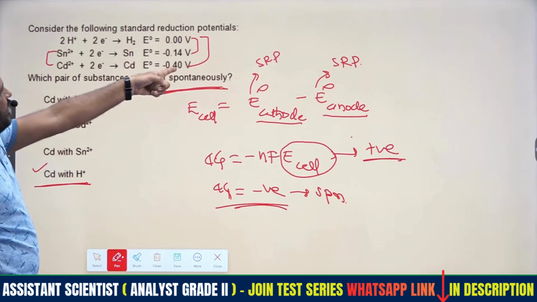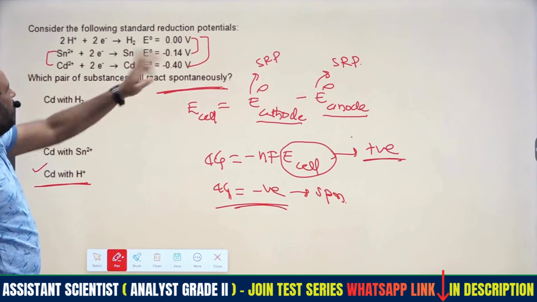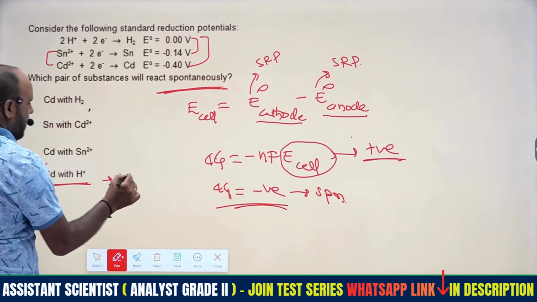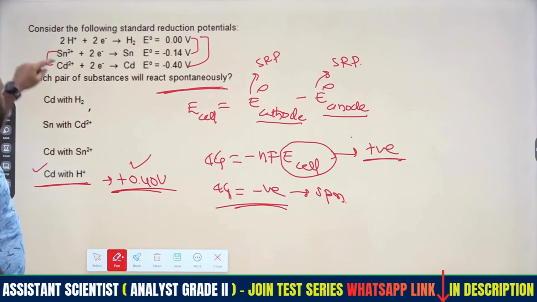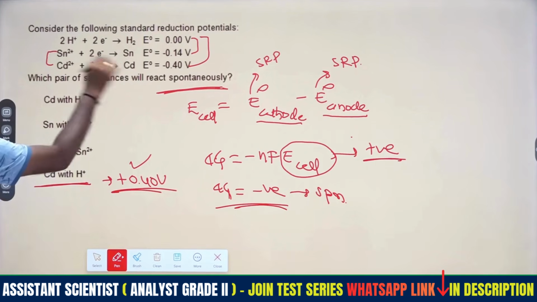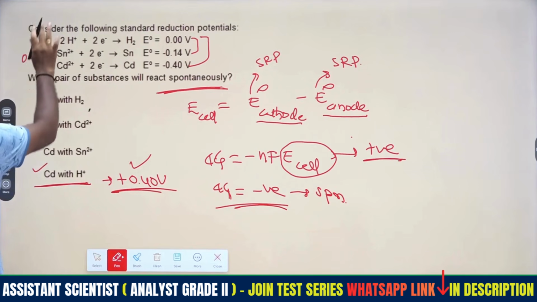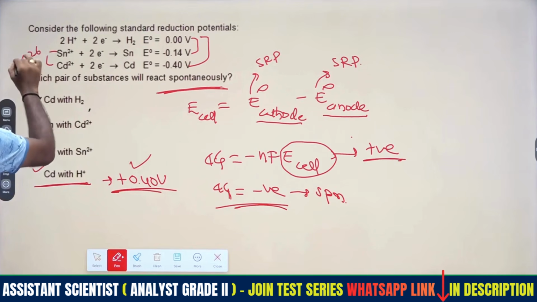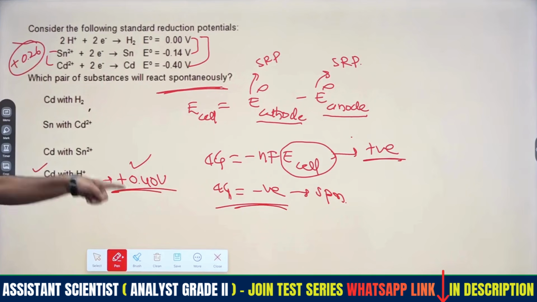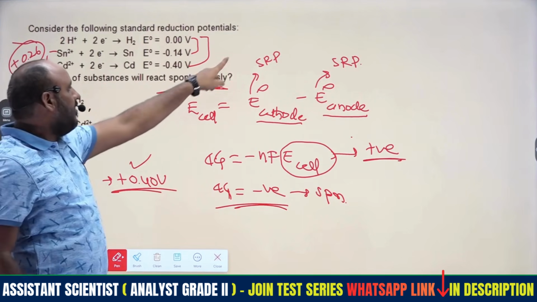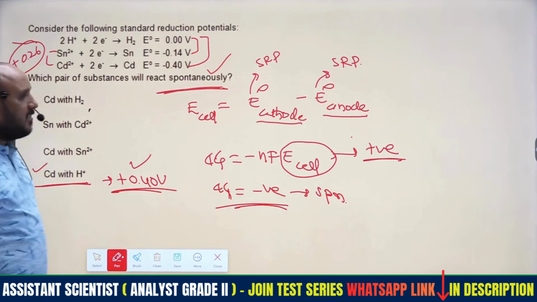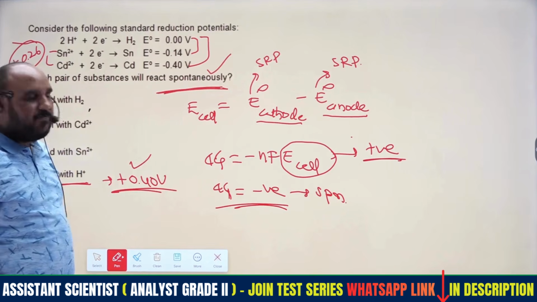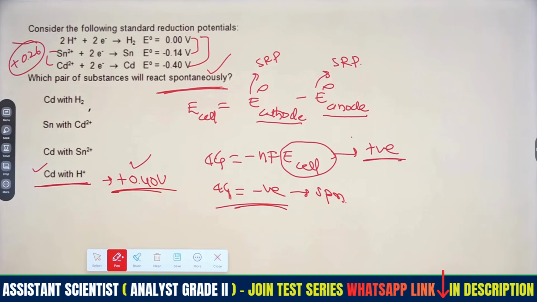Right? Reduction potential is minus 0.40, hydrogen will be less, right? So by using that, E cell will be 0.40 volts. We may also couple these two, stannous and cadmium. By coupling these two we will get 0.26 volts. Instead of this, a positive value is also obtained, but this is the highest value, therefore it can make a more effective reaction, that is spontaneous in nature. Therefore cadmium will be combined with H plus, which gives the maximum spontaneous nature of that pair, right?